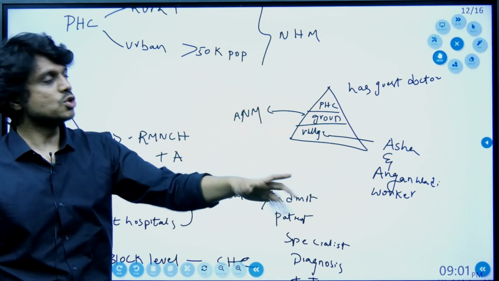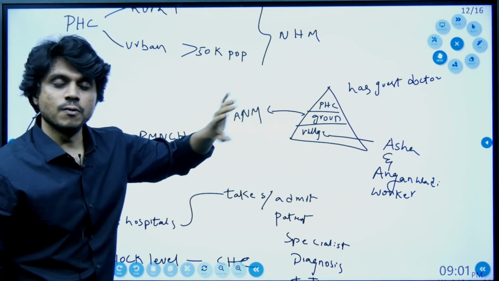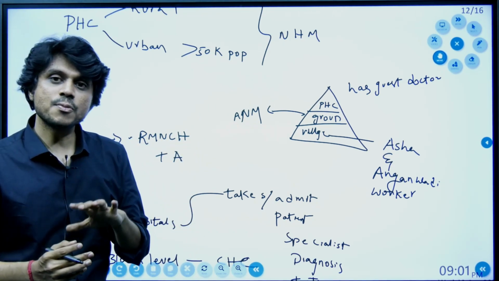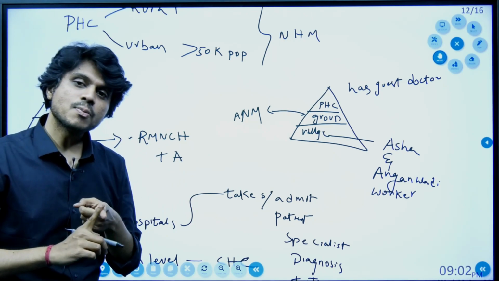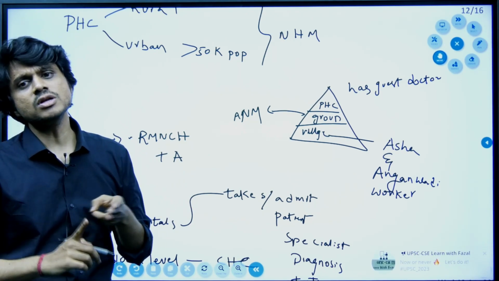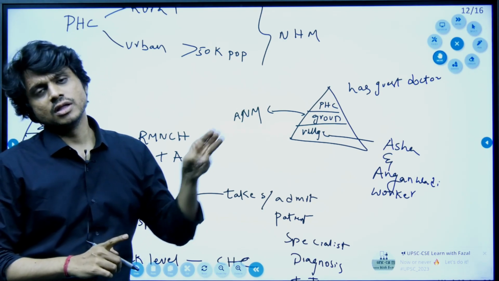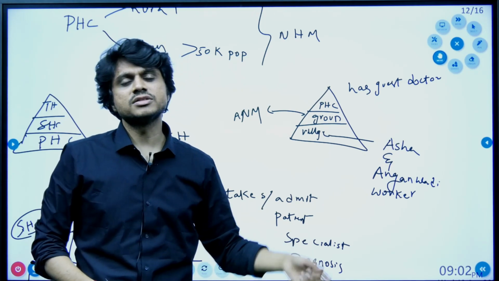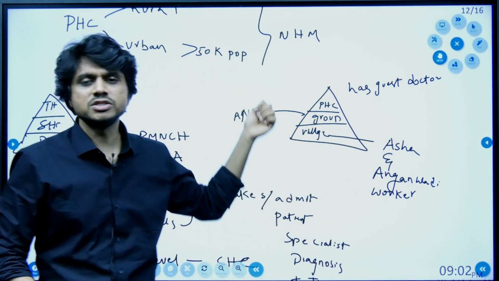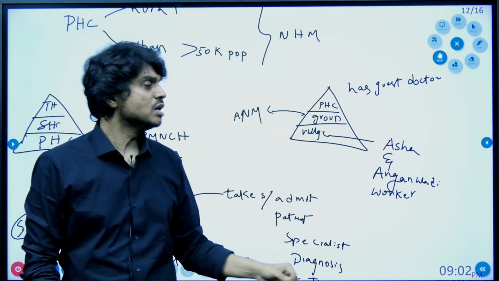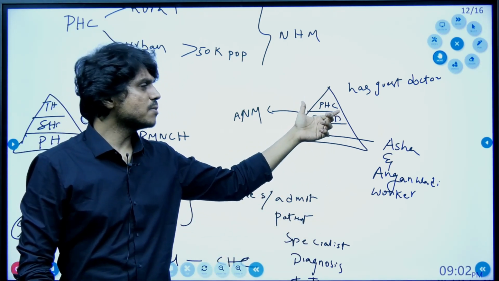Okay, yeah, it should be a kind of center where whatever the basic minimum level of health issues should be provided at free of cost. There should be proper diagnosis, there should be treatment, and whatever the medicines that are available, it should be freely provided by the government to the people. Now all the funds that is required for this program is coming under the National Health Mission, under the Ministry of Health and Family Welfare. So this is the concept of the primary health care center.